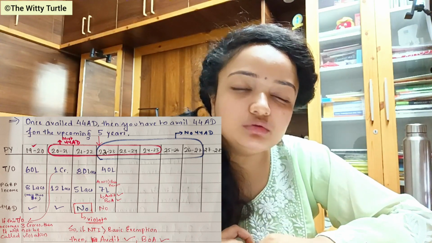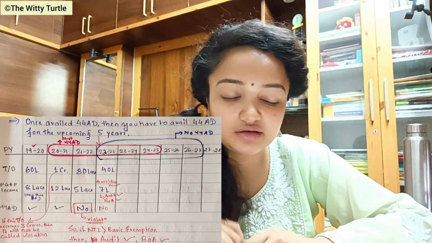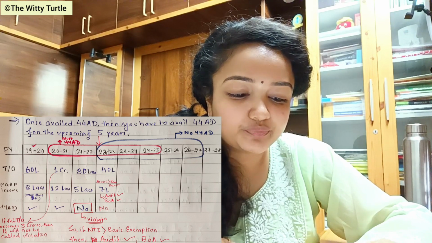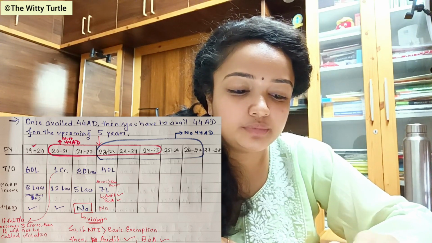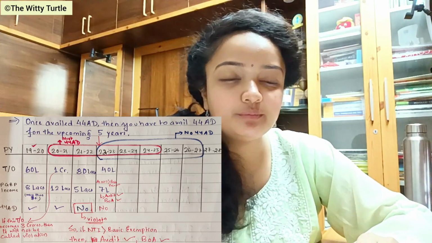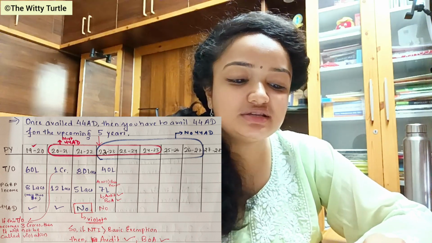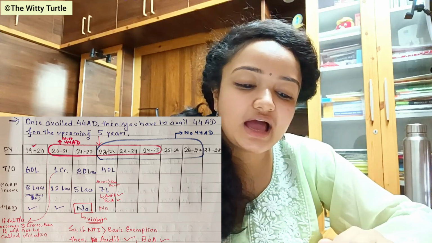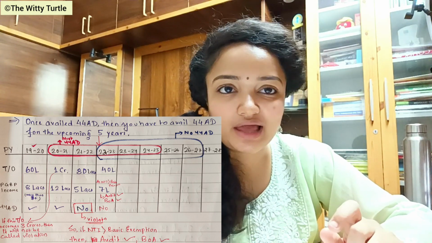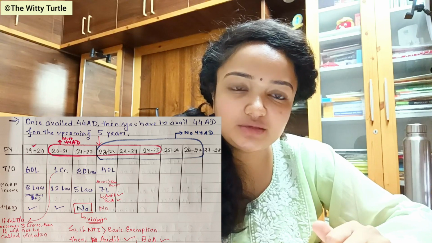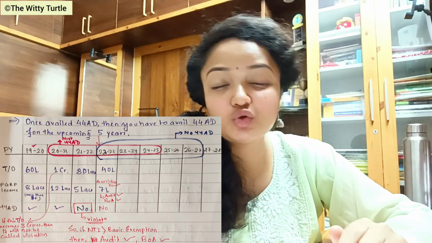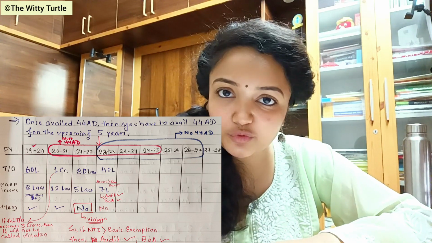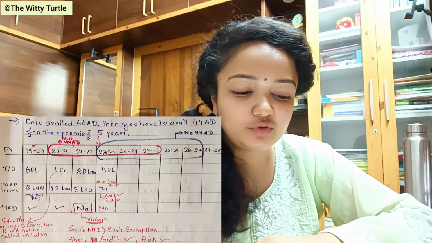Now coming to the second previous year, here again another catch is there. In the previous year 2021, what is happening? The turnover is 1 crore rupees and your PGBP income is 12 lakhs. So again it is more than 8%. So in this case also you are availing section 44AD.